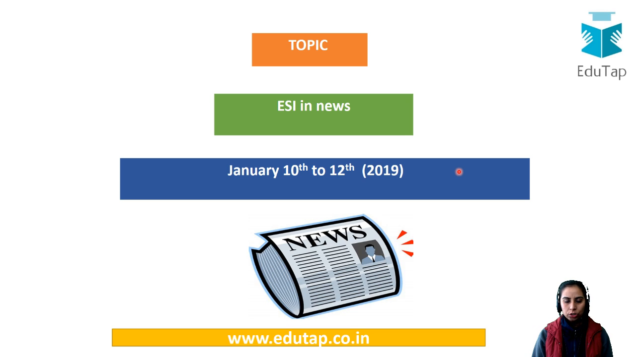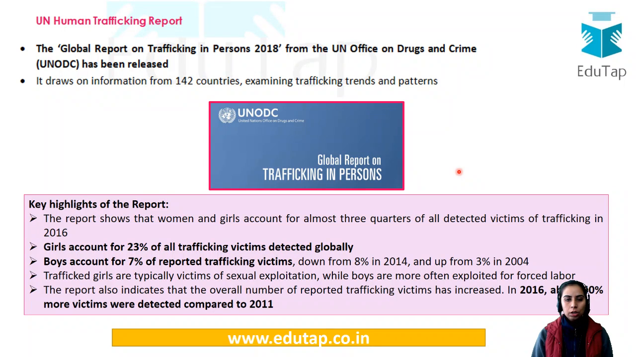So starting with the lecture of the day, ESI in news will be starting. January 10th to 12th would be covered. Your first news from the ESI section is about the United Nations Human Trafficking Report. This report is important, and as it has been released by the United Nations, it becomes all the more important for us. Let us see the name of this report: Global Report on Trafficking in Persons 2018. So the year is 2018, keep in mind.